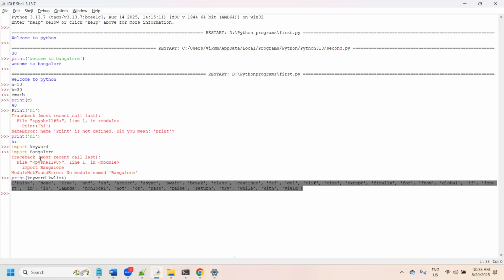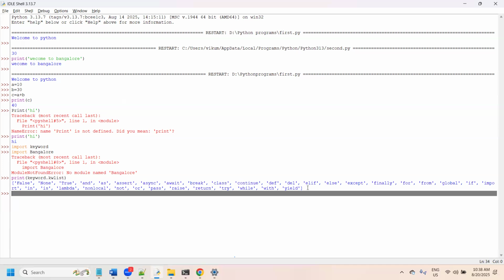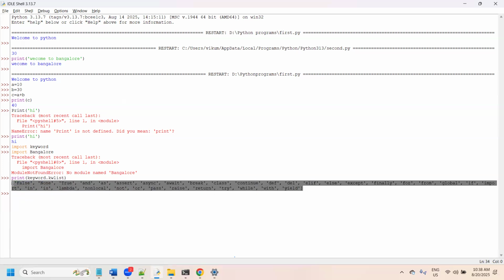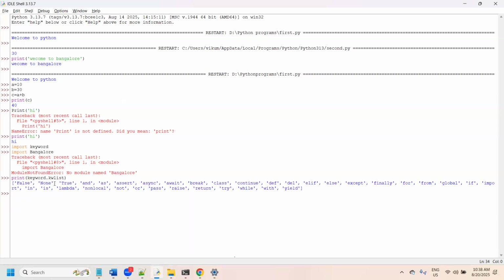Identifier is the name of a variable, or the name of a function, class, or method, right? So this you cannot use as part of your identifier. If you learn all these things, you become familiar with Python. If you have knowledge of all these keywords, then you can consider that you have a good knowledge of Python. It's not that easy.